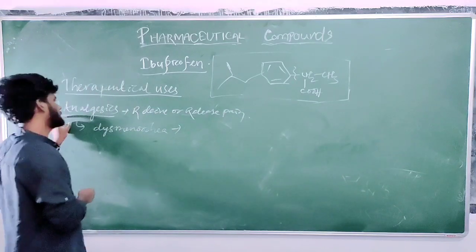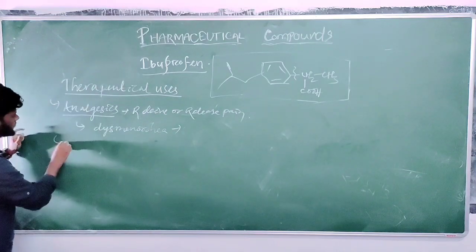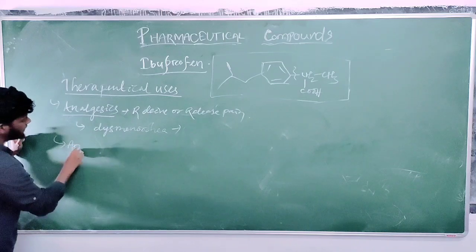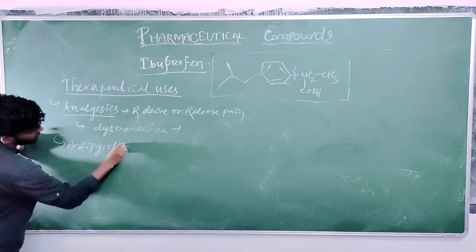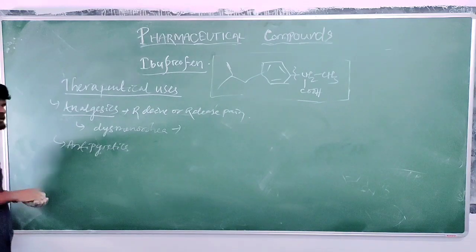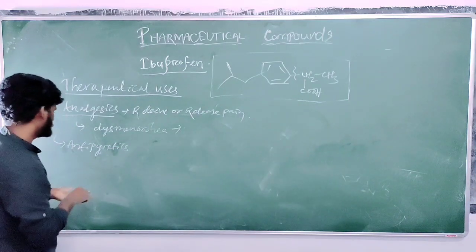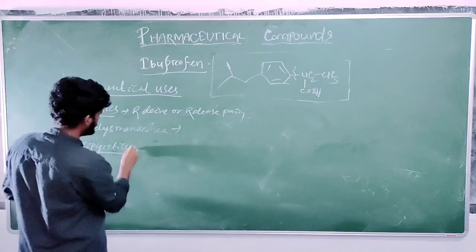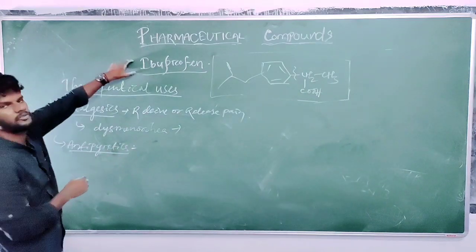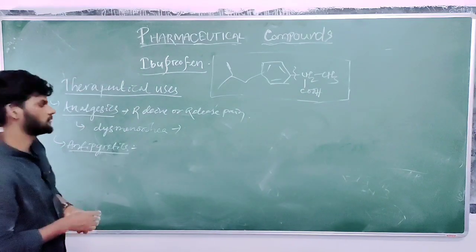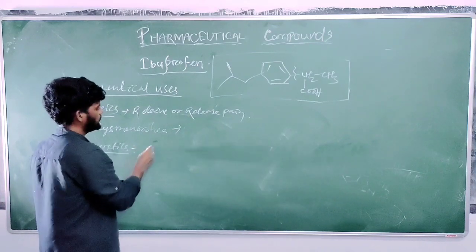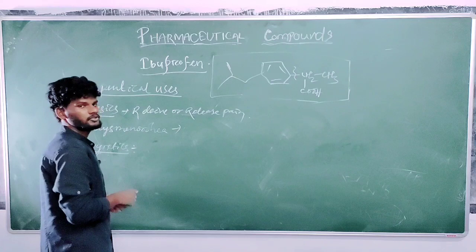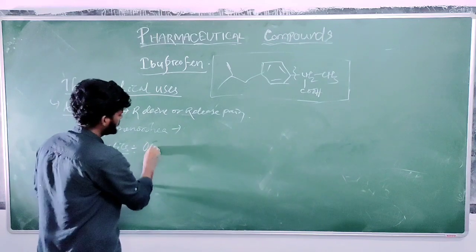Okay, so next it also behaves as an antipyretic drug. Antipyretic drugs we have already discussed, paracetamol. Okay, so what will it do? Ibuprofen also behaves as an antipyretic drug. It is specially used for bone diseases like osteoarthritis.